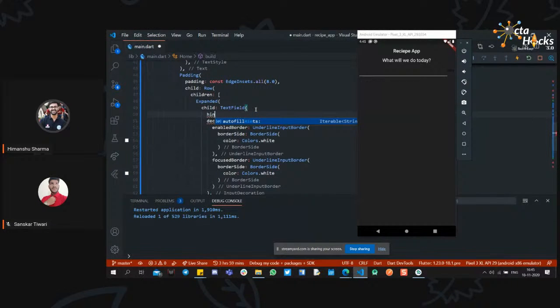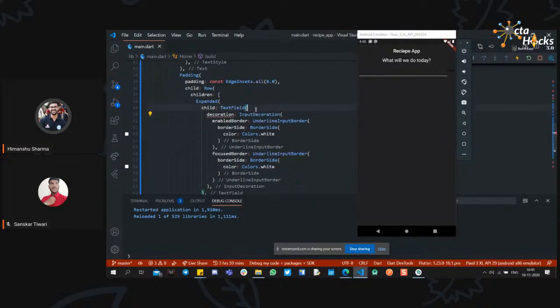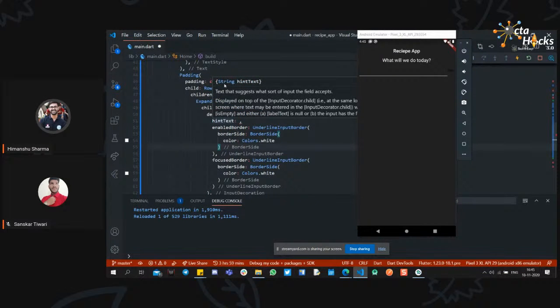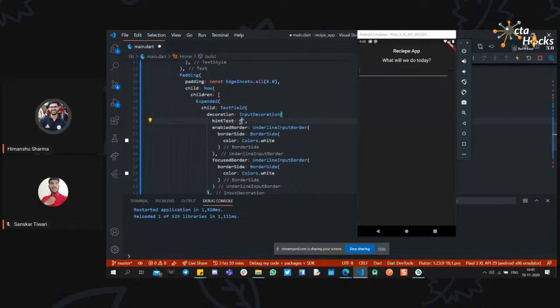If I use the hint text right here, not inside the text field but inside the input decoration, if you hover over the hint text, it is a type of string, so hint text just wants the string or the message we want to display as a hint. So we can just add something like enter ingredients. Yeah, it will display enter ingredients.